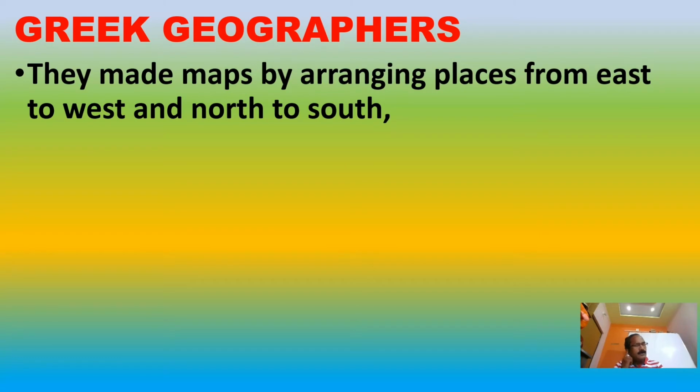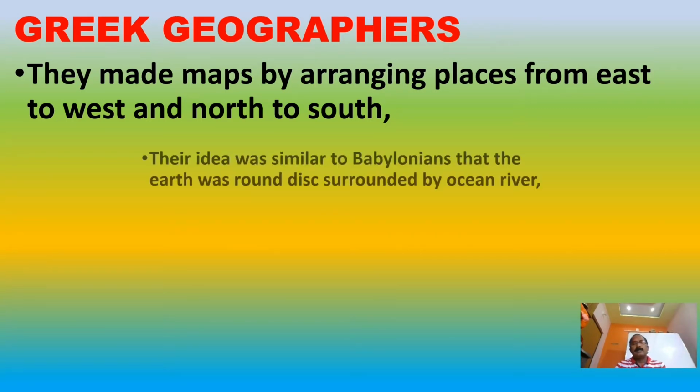The Greek geographers made maps arranging the places from east to west and north to south. It is a good thing. Observe: Sumerian people and Babylonian people made maps of their own country, and they did not know about the other world. But the Greeks arranged the places in east, west, south, north directions, according to their knowledge at that time.